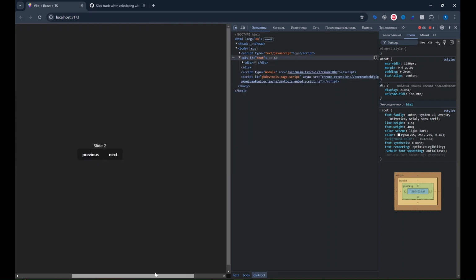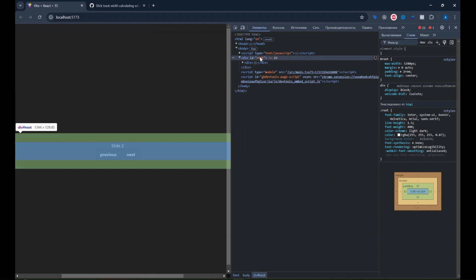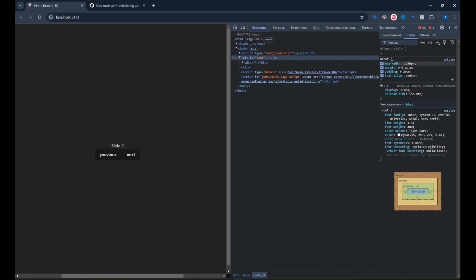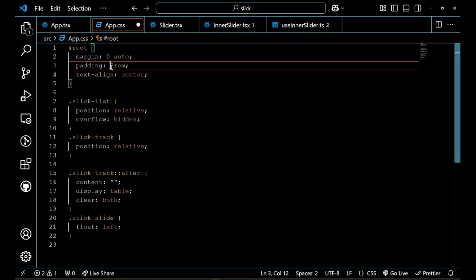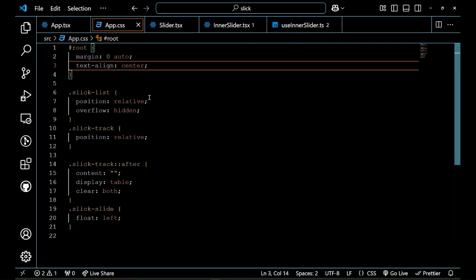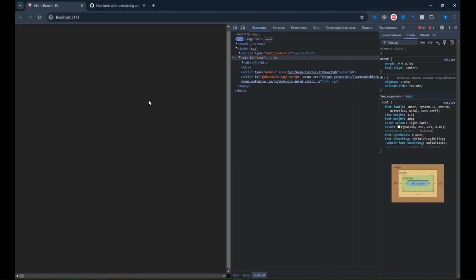It has some scroll simply because our root is set to a max width of 1280 pixels. We can remove it for now, and some paddings we can remove in our CSS to make it clear. Let's refresh. We see some problems here.